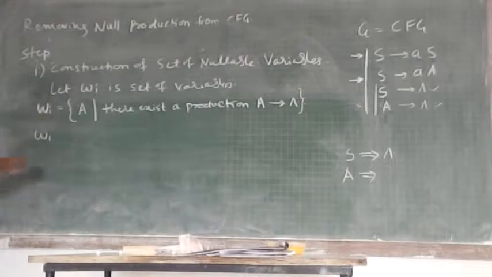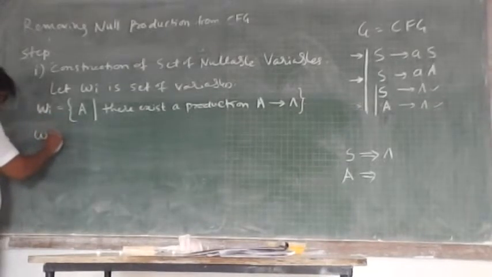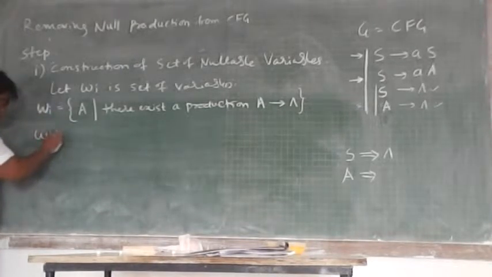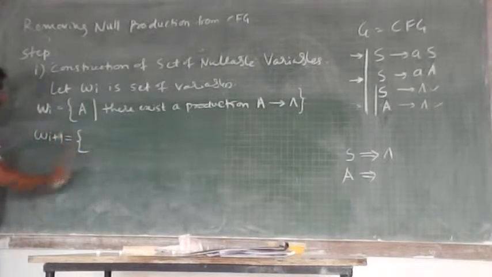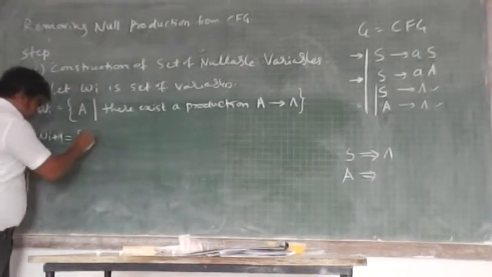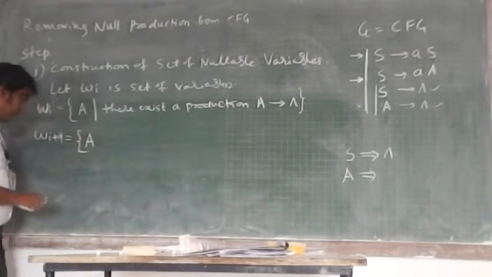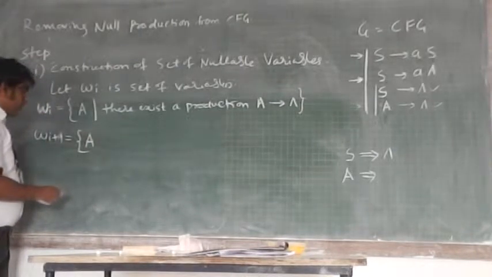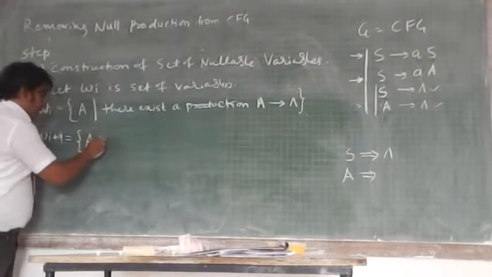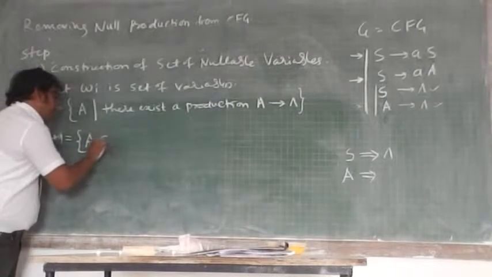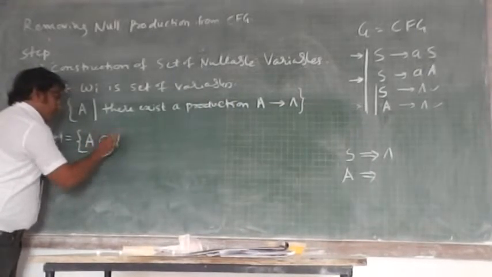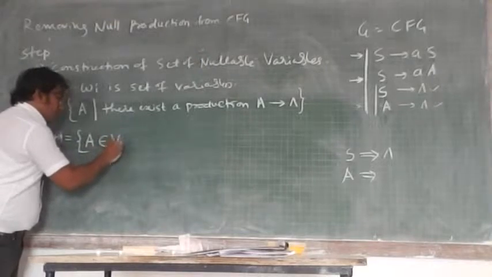S and A. Okay. So Wi plus 1 we need to calculate. It again includes the variable A, and here additionally you can write that A is a subset of Vn.